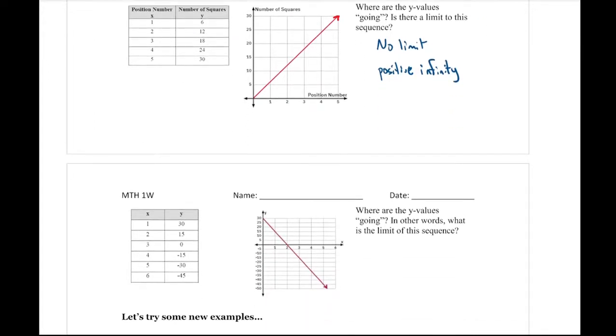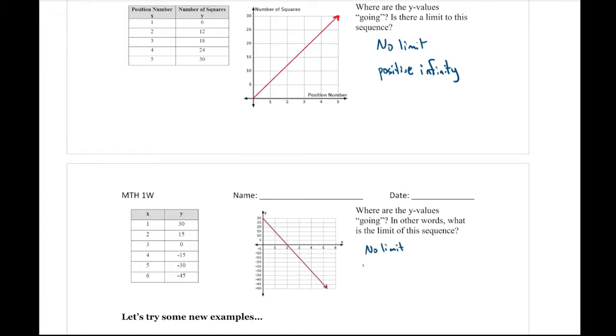And again, if we look at the next example where we were subtracting 15, or decreasing by 15 every time, again, it's the same idea. Where are the y values going? Or in other words, is there a limit, or what is the limit of this sequence? There is no limit. This line will keep on extending downwards.